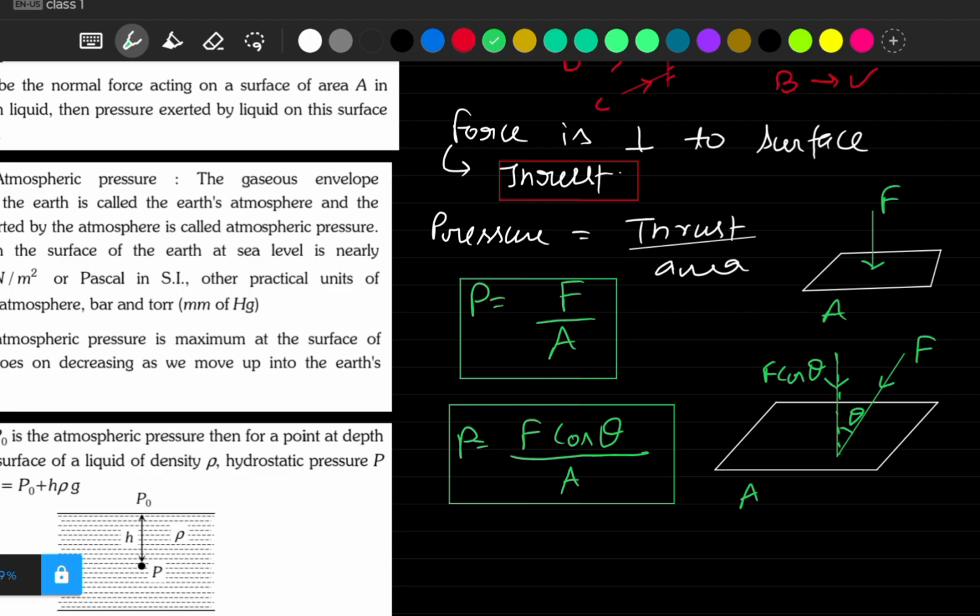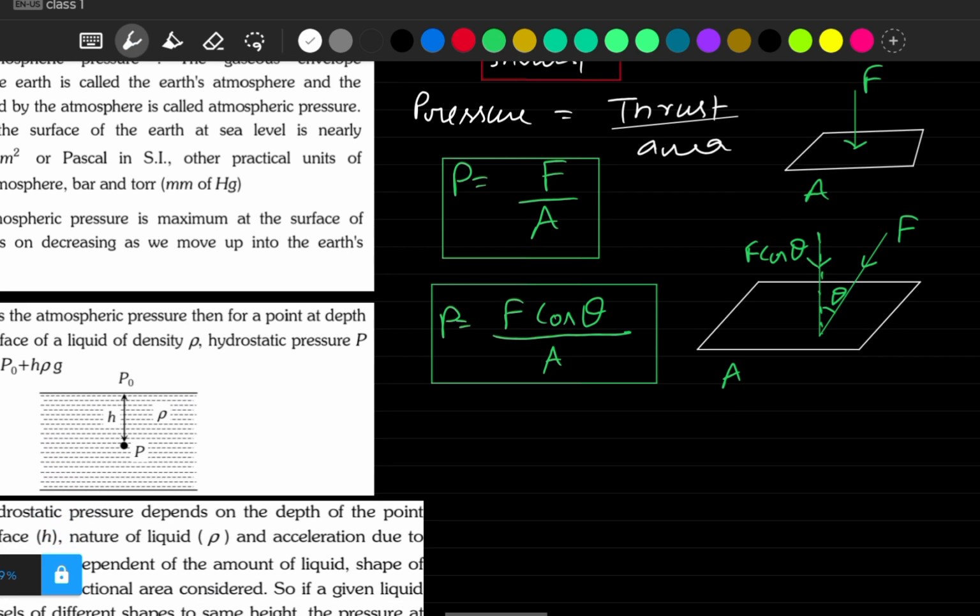Fine. Now what is the unit of pressure? The unit of force is Newton and the unit of area is meter square, so the unit of pressure will be Newton over meter square. Its standard SI unit is Pascal.